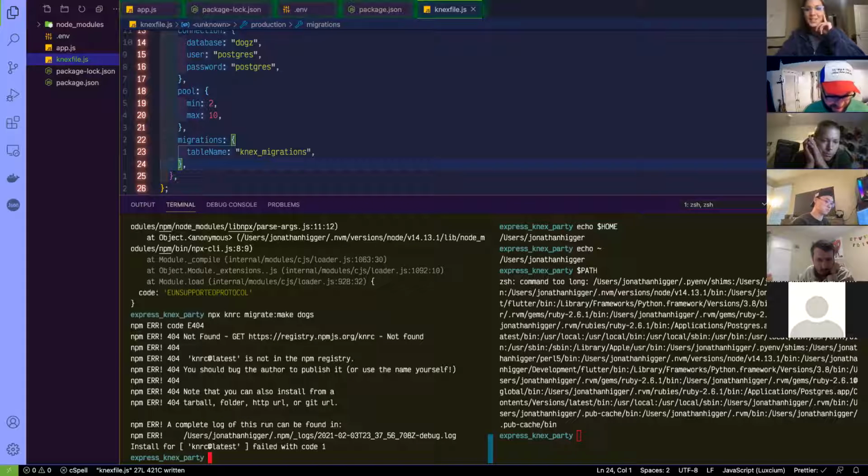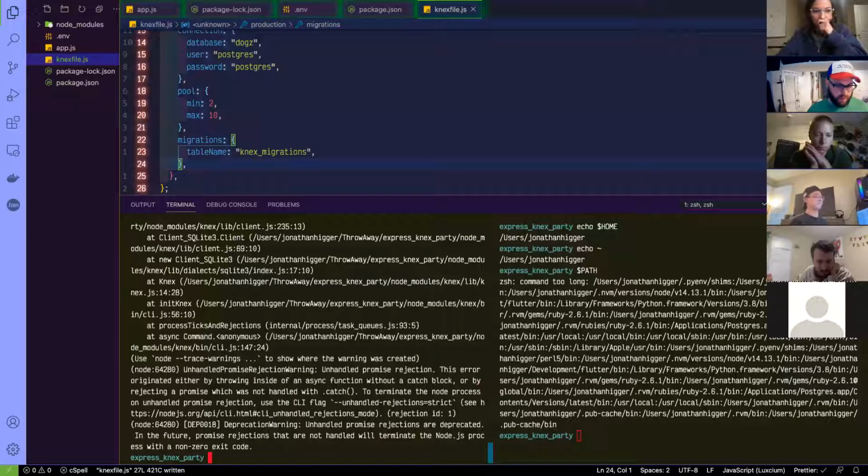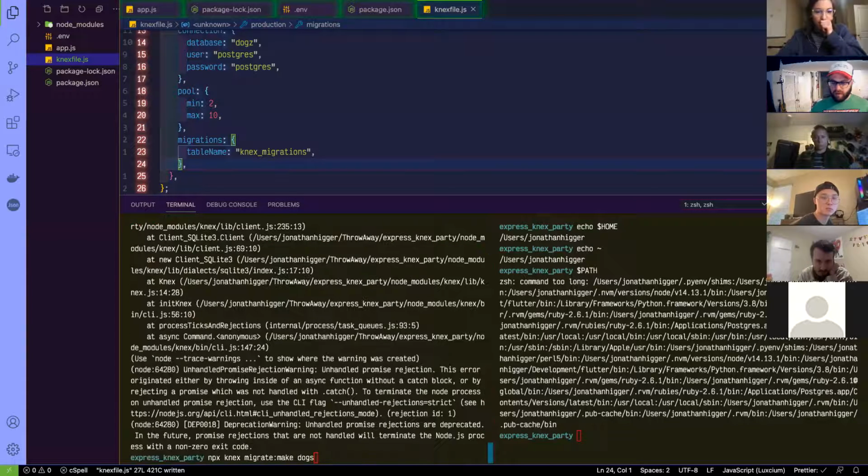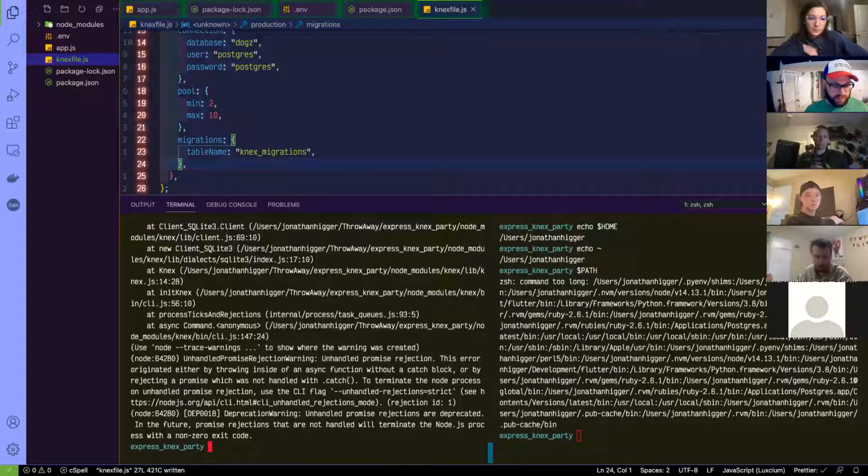The fuck? It tried. Yeah, I tried. And failed. I did npx Knex migrate make dogs. And this one says cannot find module SQLite3. Oh, that tells me that I don't have a node module for that. So the good news is I could probably just do npm install SQLite3. See what that does.